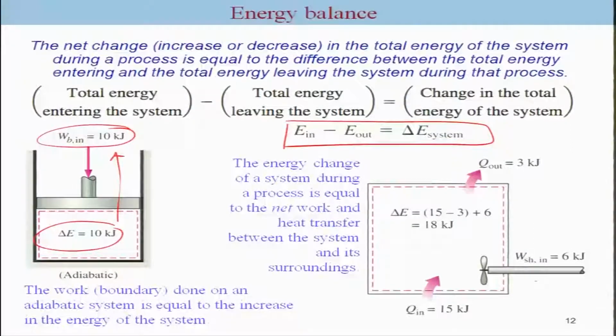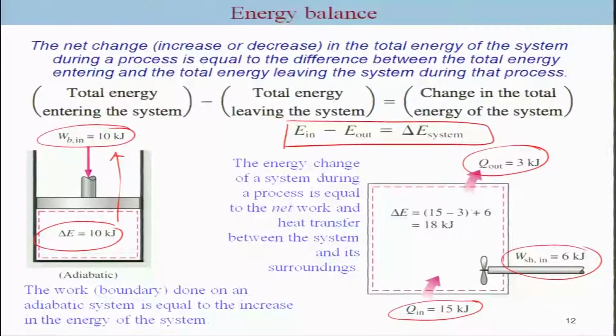In this case, you have a system where shaft work is supplied, but there is also a heat interaction. Certain heat is supplied here and certain heat is lost to the surroundings. So considering the basic definition, E in minus E out is equal to delta E system. What is delta E system? This will be 15 minus 3 plus 6, which is equal to 18 kilojoules.